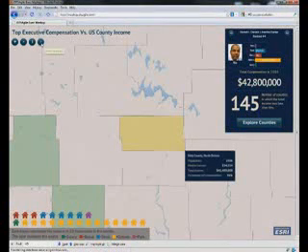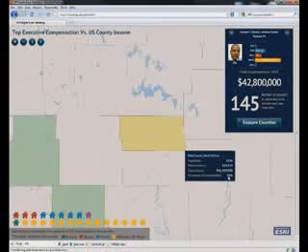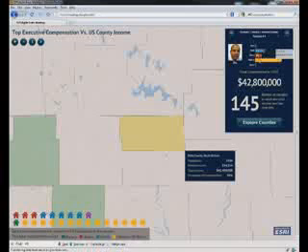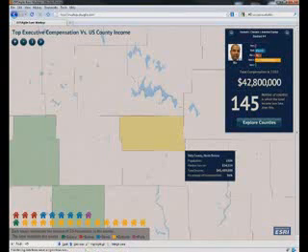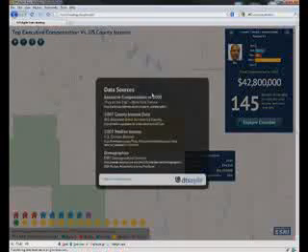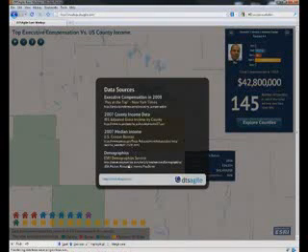We'll just stop it here for a second and look at Eddy County, North Dakota. We have a population of 2,500. The total reported income to the IRS here was $41 million, 96% of what this executive made. And these are the splits down here. We can see the colors are coded the same way as the bar charts up here in the salary numbers. It's worth noting that each house represents 50 households in that county. We also have a little information screen that comes up, and this lists the locations of all these different data sources, where we got them, and some more information about how we put this whole thing together.